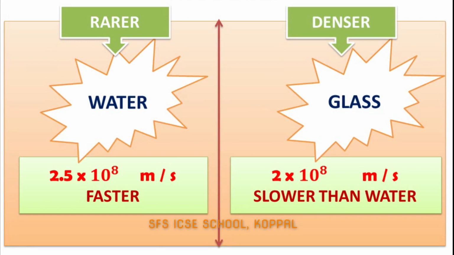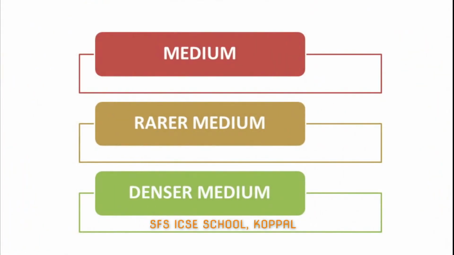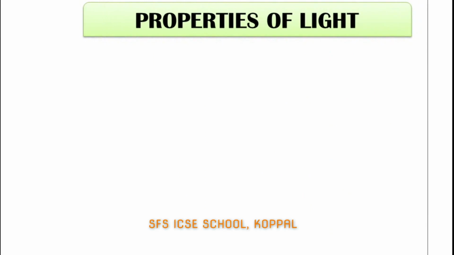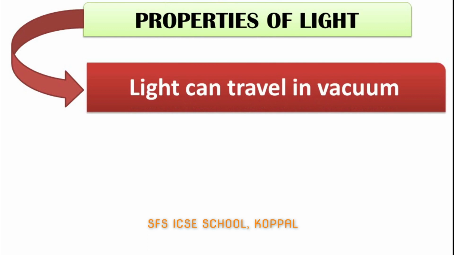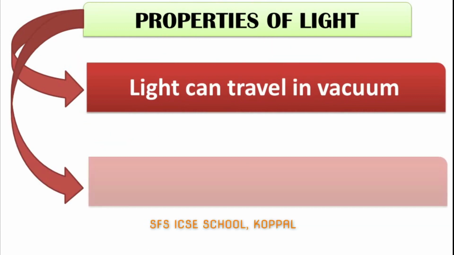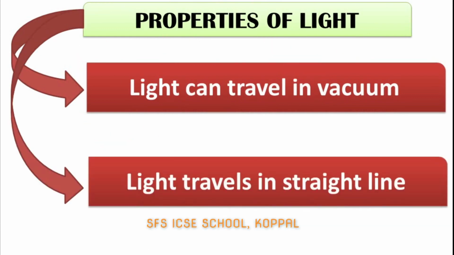I hope all have understood these three terms now. Number 1 medium, number 2 rarer medium, and number 3 denser medium. If you did not understand, watch this part again because we will be using these terms for our remaining classes. Okay, fine. Now let us remember some of the important properties of light. Number 1, light can travel in vacuum. Number 2, light travels in straight line.